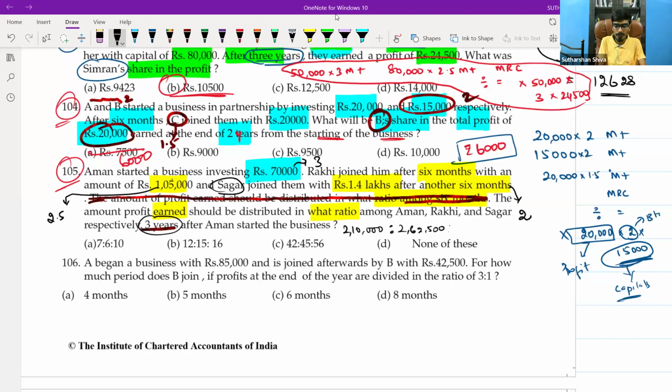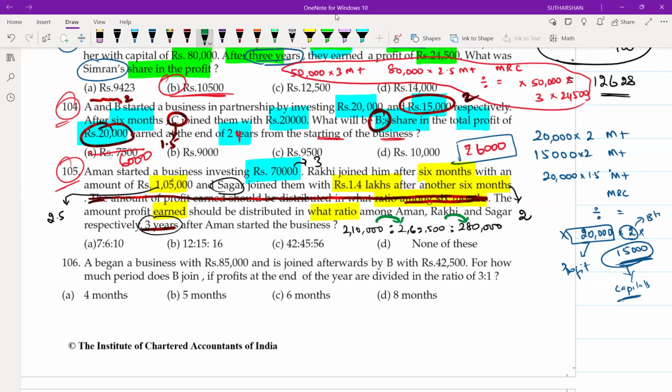Then 1,40,000 into 2, 2,80,000. So from this, what I am able to understand, each and every value is increasing in trend.